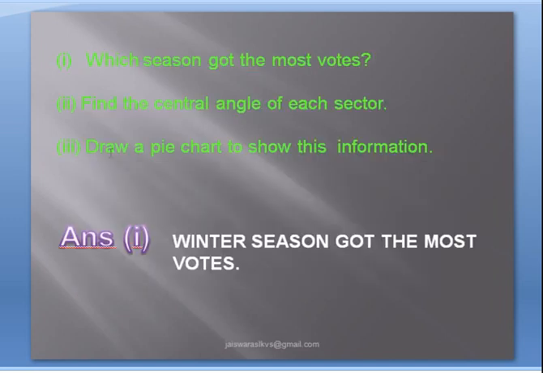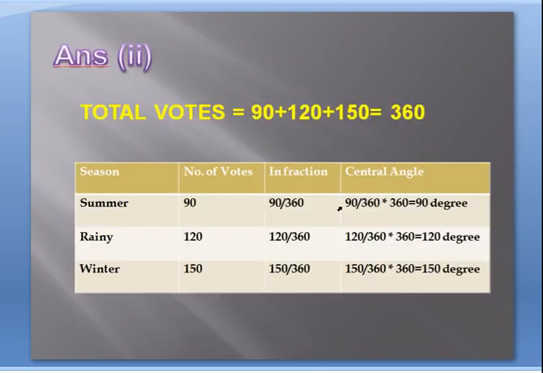But see the third part. In the third part, you have to draw a pie chart to show this information. You have to draw the pie chart. See here, the central angle for each season is known, so we can easily make a pie chart. So let us see the solution of the third part.